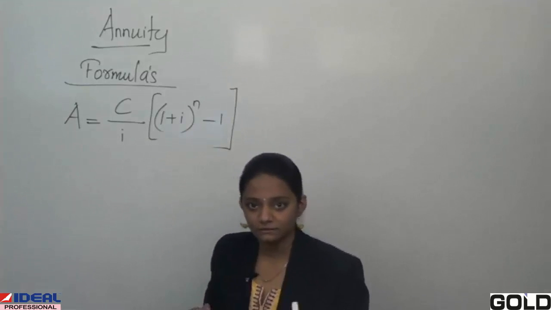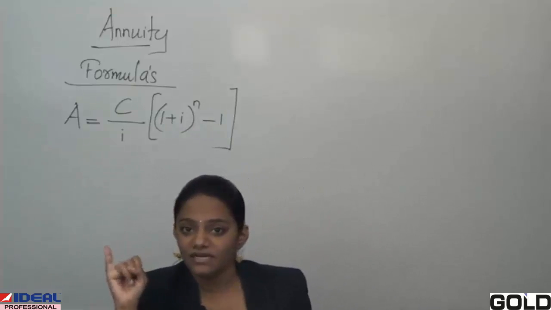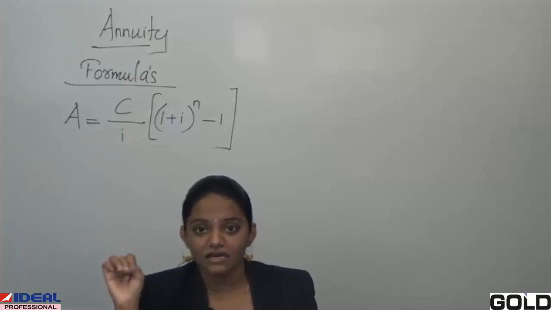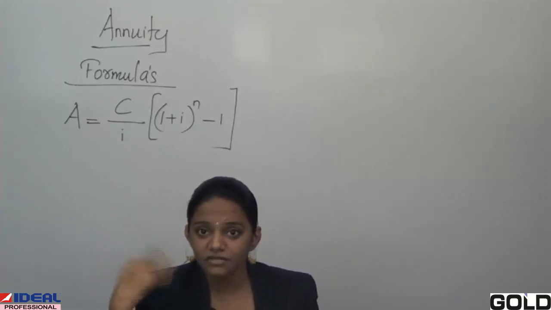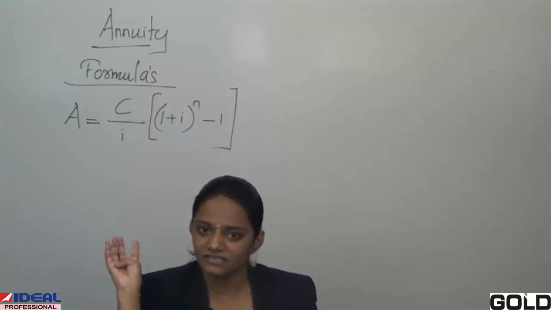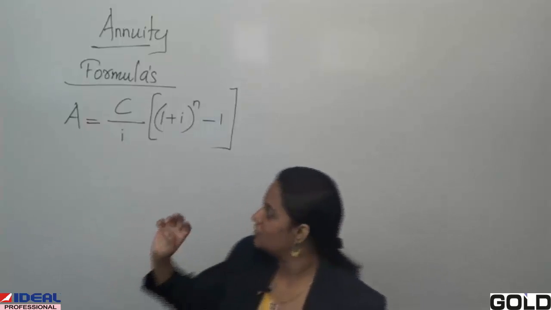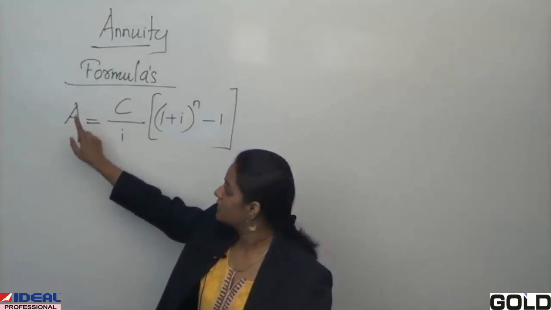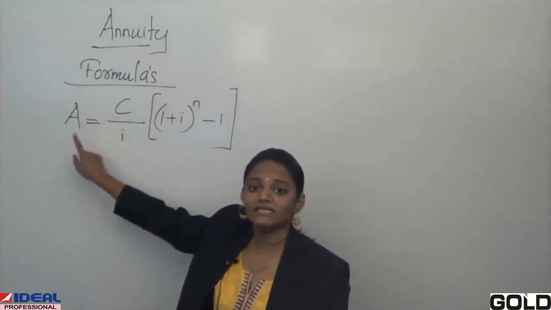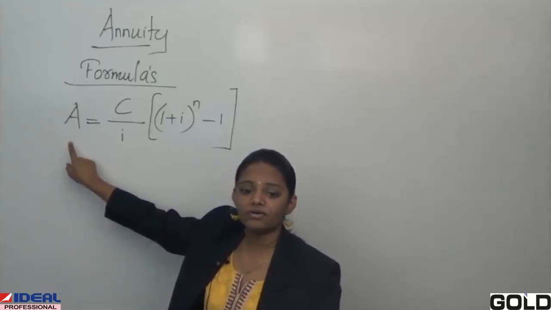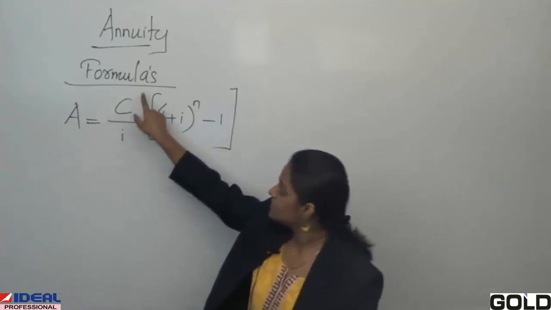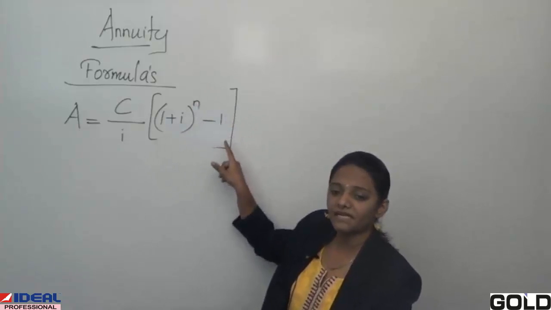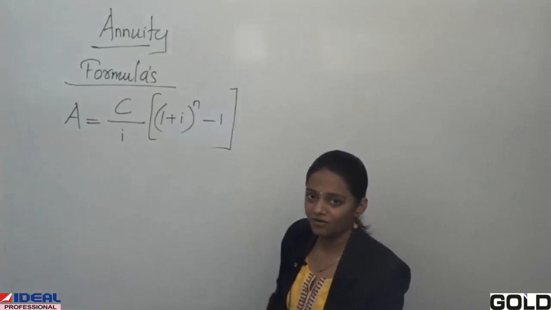In this question, they can ask you to find accumulated value, rate of interest, annuity immediate, or number of years. Alright. So for that, my formula is A, that is accumulated value, or you can say future value, equals C upon I, into 1 plus I raised to n minus 1. Alright.